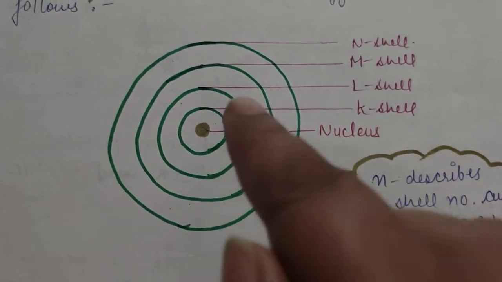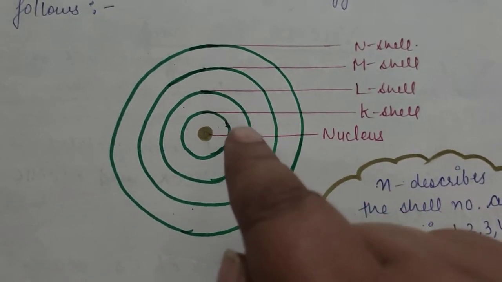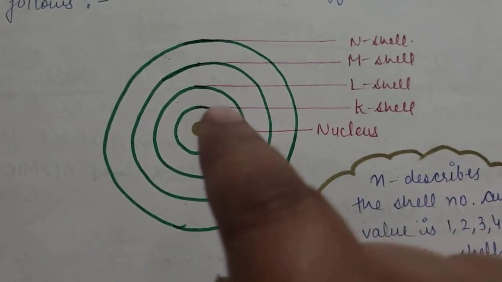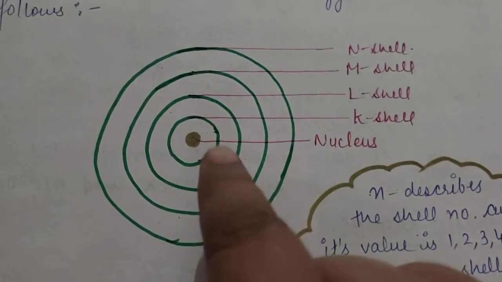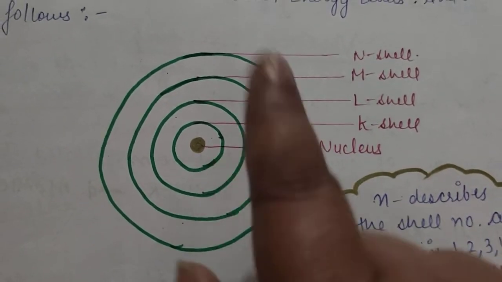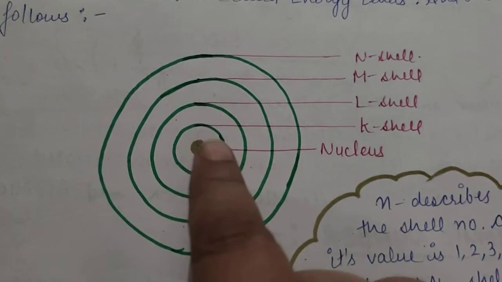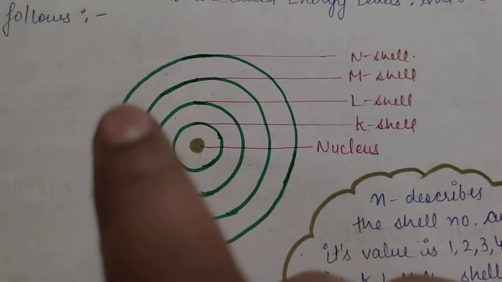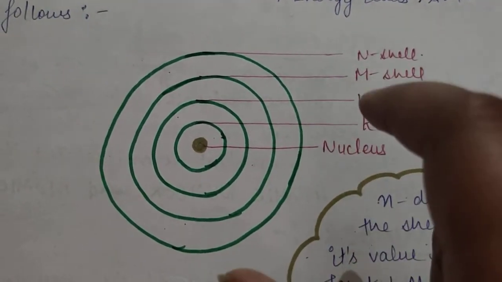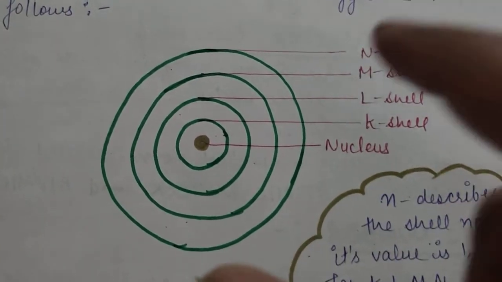He said there are some definite energy levels around the nucleus, and electrons are present in these definite energy levels, which he named shells. According to him, the energy of each energy level is fixed, and that's why he called them stationary states. So Bohr's orbits were also known as stationary states because they have constant energy.